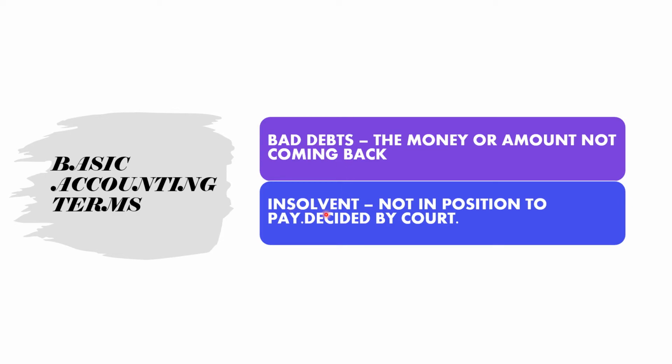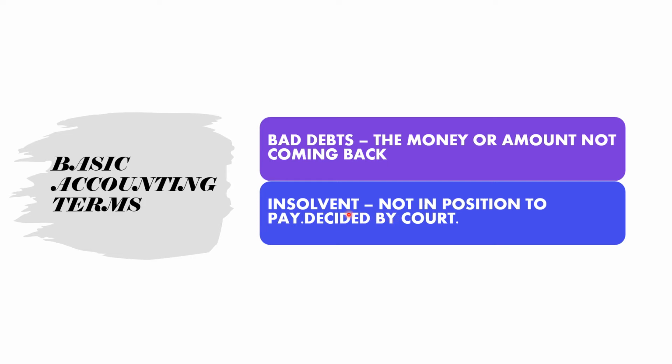Now, insolvent. Insolvent means not in a position to pay. It is decided by the court that they are not any business entity or anything. If they prove themselves to be insolvent and are not in a position to pay, it is decided by the court and we will not be getting back whatever money or things they owe to anyone.